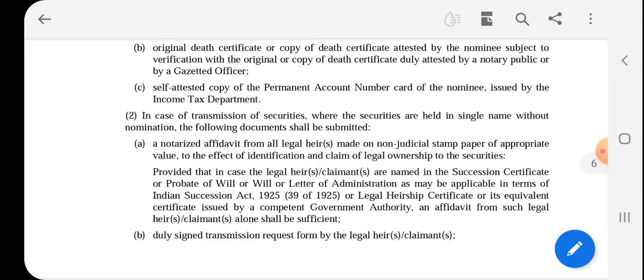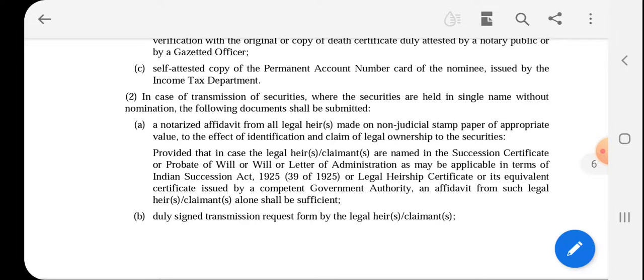Provided that in case a legal heir claimant is named in the succession certificate, probate, or letter of administration as may be applicable, or legal heirship certificate or equivalent certificate issued by the government, then an affidavit from such legal heir claimant alone shall be sufficient.